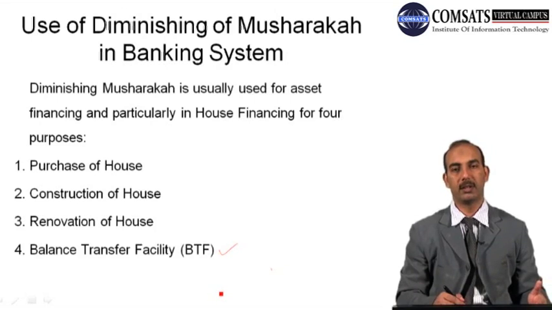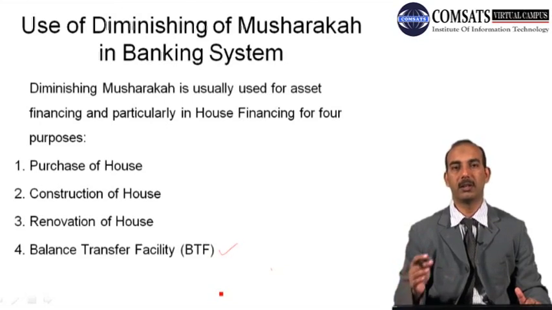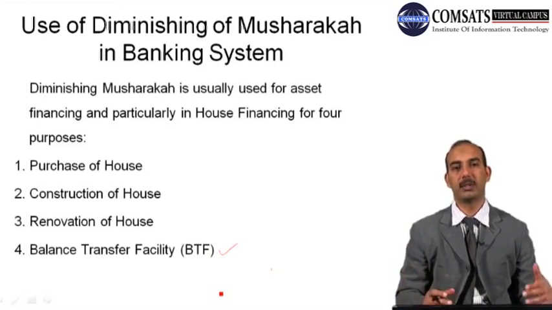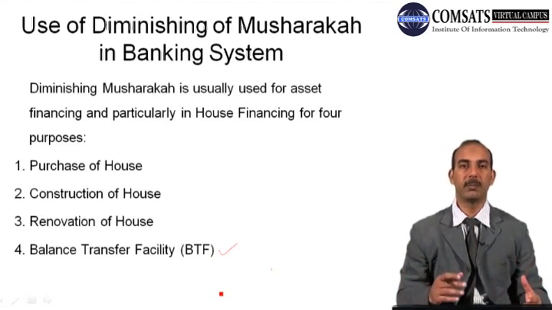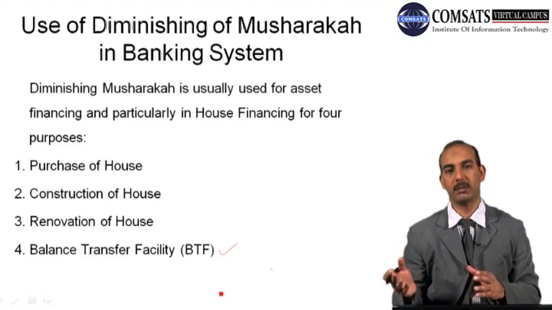We will explain it in the later slides, but just to inform you, balance transfer facility is that if any of the clients has already entered into a contract with a conventional bank on an interest basis and has purchased some asset, then to get rid of that contract on interest basis, the Islamic bank can help that client by making the whole payment to that conventional bank.